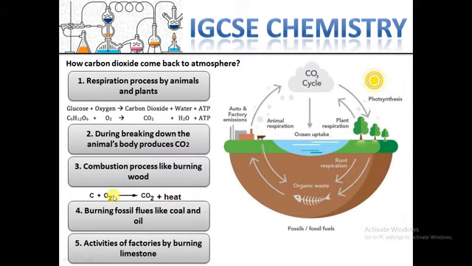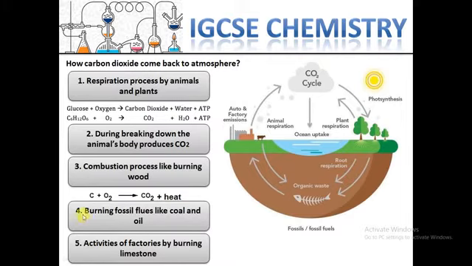So combustion is a reaction between the O2 or oxygen in the air, which should be enough, and carbon or other chemicals. After the combustion, we get carbon dioxide.